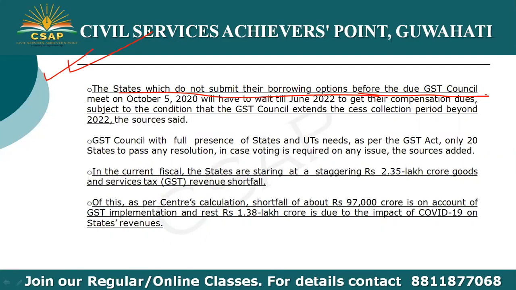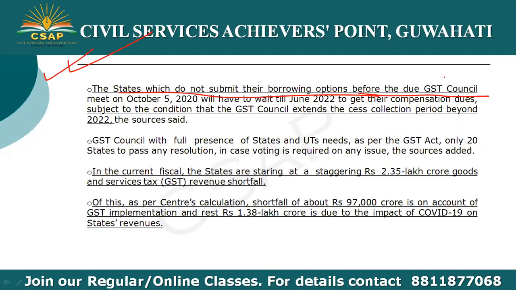So in the current fiscal, the states are staring at a staggering rupees 2.3 lakh crore GST revenue shortfall. Of these, as per the center's calculation, a shortfall of about rupees 97,000 crore is on account of GST implementation, and the rest, rupees 1.38 lakh crore, is due to the impact of COVID-19 on states revenue.